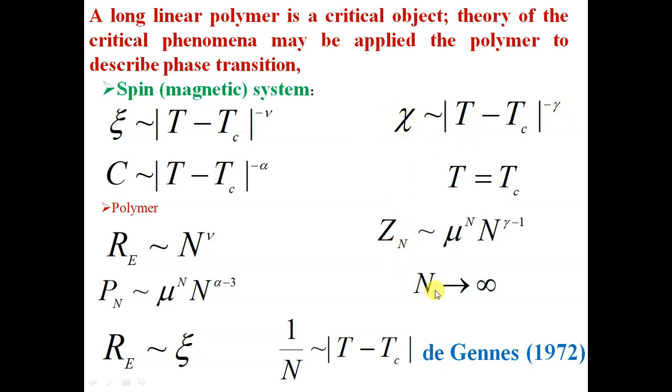Similarly, in the linear polymer case, when n tends to infinity, the end-to-end distance of an n-monomer long chain scales with the exponent nu. Closed loop formation scales with the exponent alpha, and the number of polymer conformations scales with the exponent gamma, where n, the number of monomers in the linear chain, is in the thermodynamic limit. This analogy between spin system and polymer was drawn by de Gennes, who got the Nobel Prize in 1991 for his contribution in the field of polymer material.